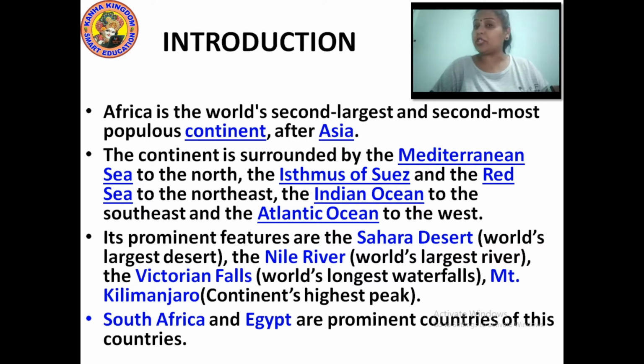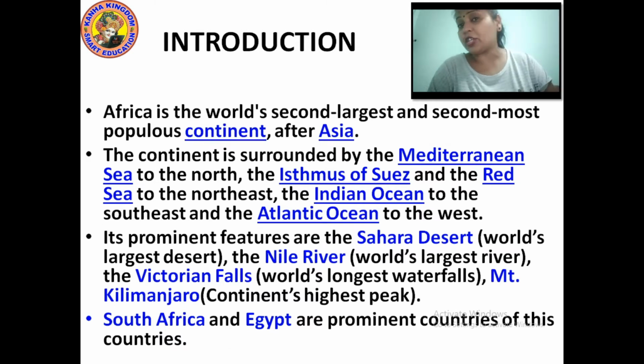Its prominent features are the Sahara Desert, the world's largest desert; the Nile River, the world's longest river; the Victoria Falls, said to be the world's largest waterfall; and Mount Kilimanjaro, the continent's highest peak. These are the prominent and important features of Africa.